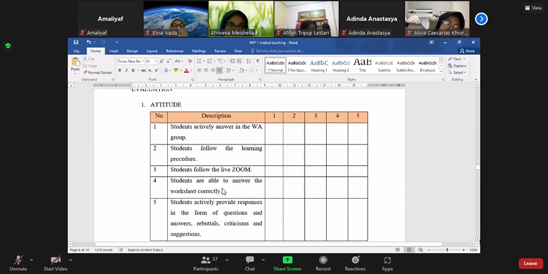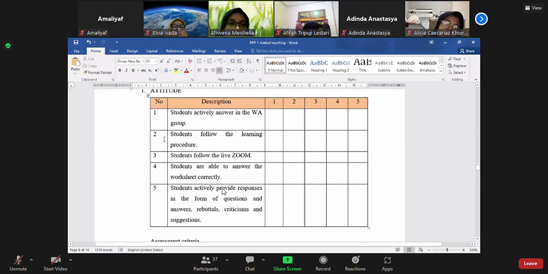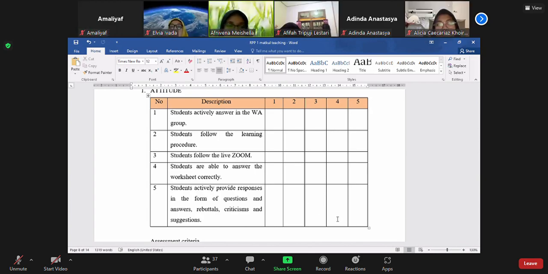Evaluation. 1. Attitude. Number 1, students actively answer in the WA group. 2, the students follow the learning procedure. 3, students follow the live Zoom. 4, students are able to answer the worksheet correctly. 5, students actively provide responses in the form of questions and answers, rebuttals, critiques, suggestions.